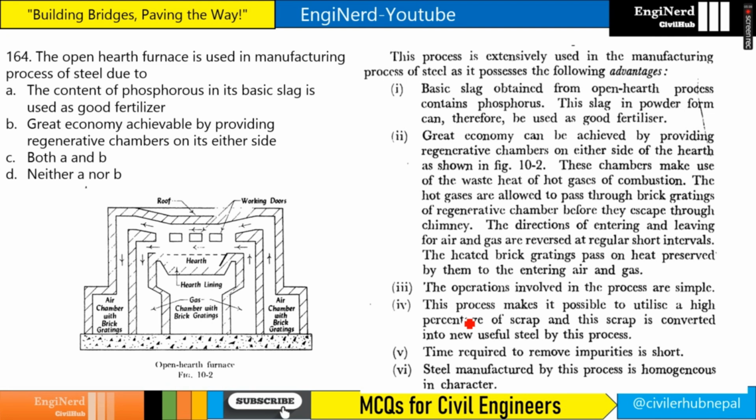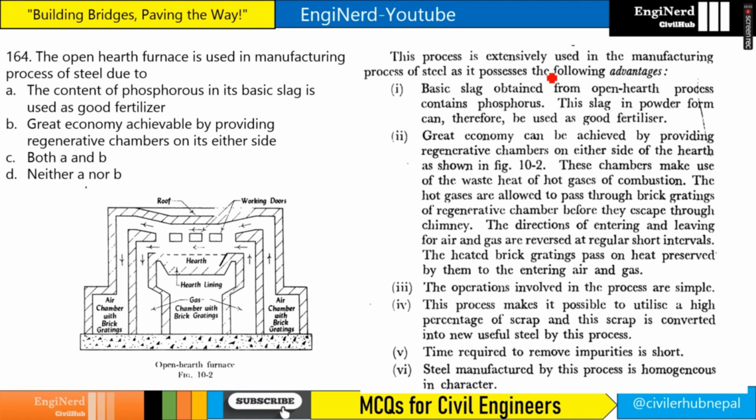The open hearth furnace is used in the manufacturing process of steel. Due to the content of phosphorus in its basic slag, it is used as a fertilizer. Great economy is achieved by providing regenerative chambers on either side. Both A and B, or neither A nor B.